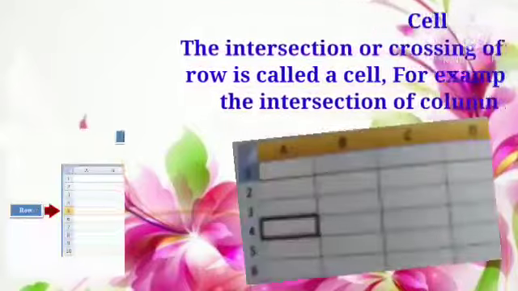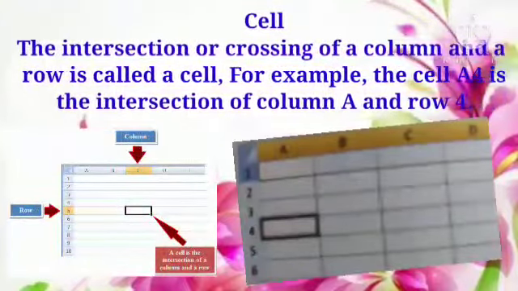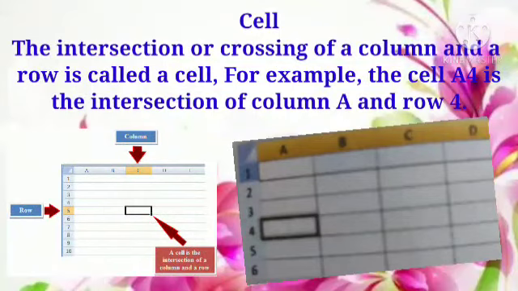Cell. The intersection or crossing of a column and a row is called a cell. For example, the cell A4 is the intersection of column A and row 4.